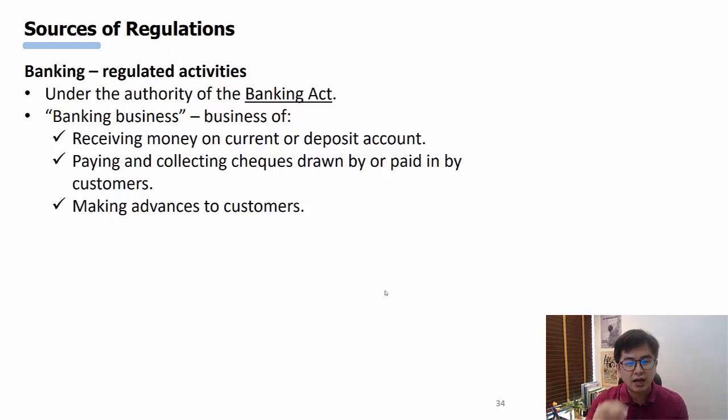These are governed under the Banking Act. Banks have a banking license, and under this license, all their banking activities are governed under the authority of the Banking Act.